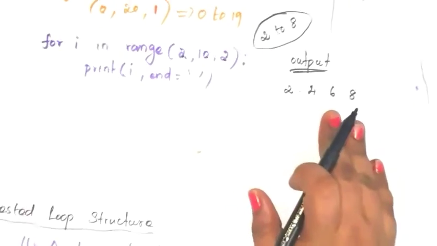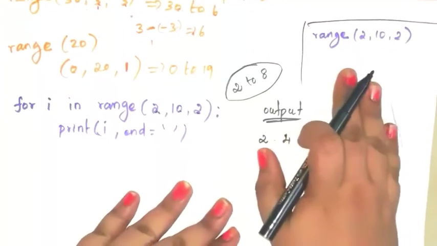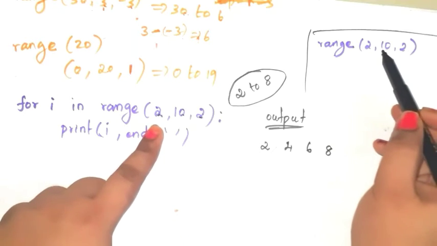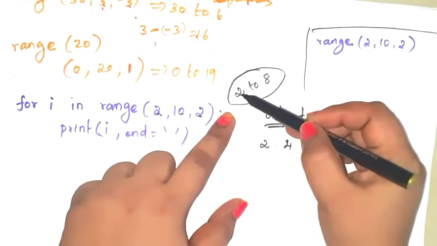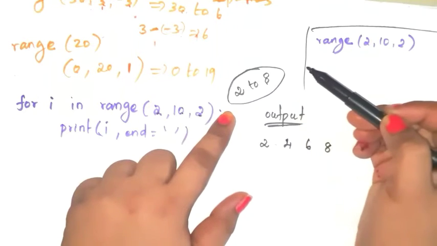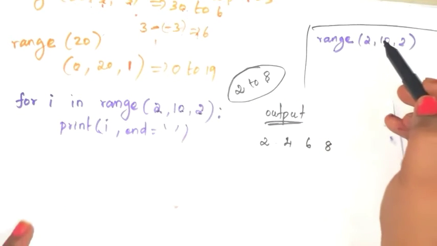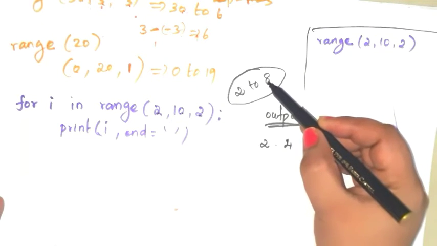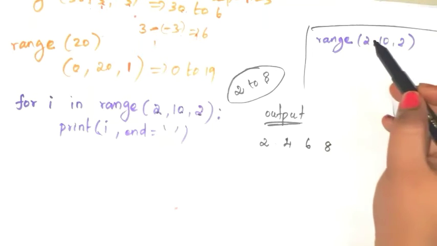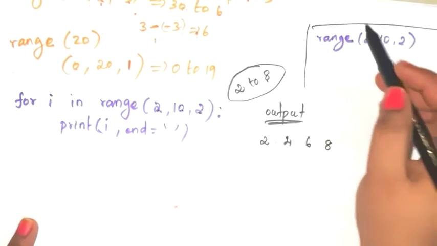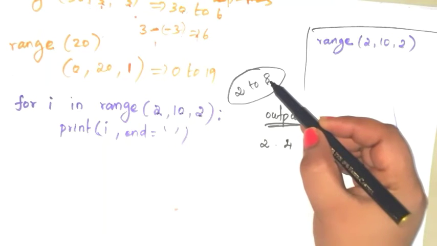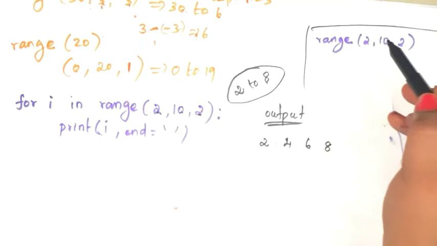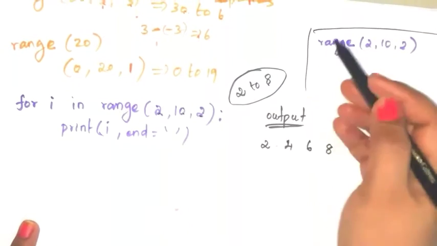Okay, this is the output. How will you calculate this output? First take range 2, 10, 2. Our initial value is 2 and the end value is 8. This 8 is the last value. So you have to continue the execution of the loop until you reach the last value 8, that means end value. In each iteration, you have to check whether the last value is reached or not. When the last value is reached, then the condition becomes false. So you have to stop your execution there.